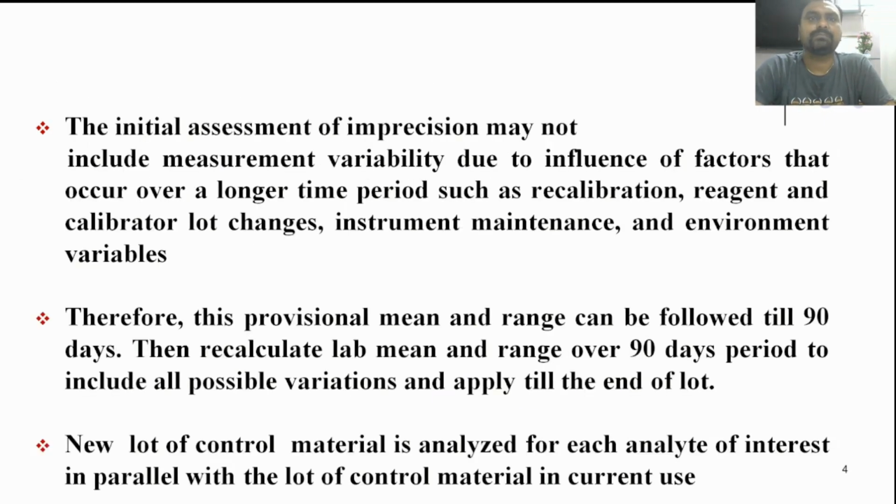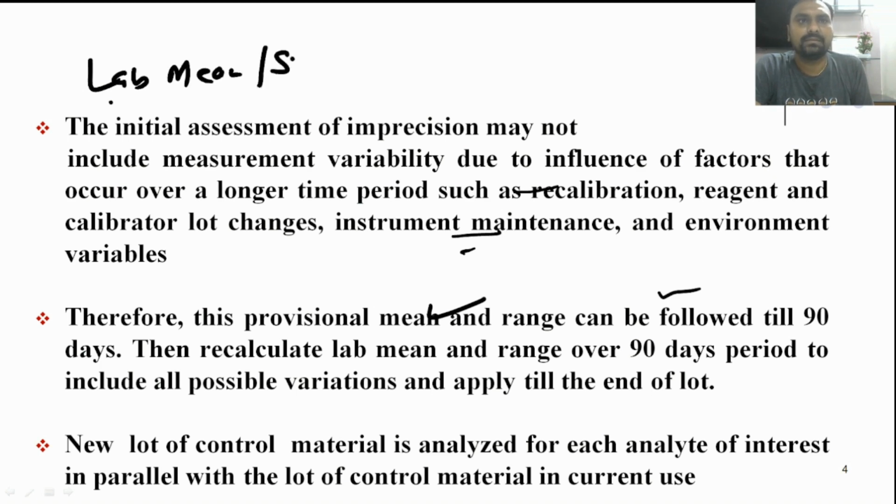Okay, but this initial assessment of the imprecision may not include variability due to the influence of factors that occur over a longer period of time, such as recalibration, reagent and calibrator lot changes, instrument maintenance, and environmental variables. So initially we derive our own lab mean and SD from 20 data points, but every lab has to derive its final mean after 90 days.